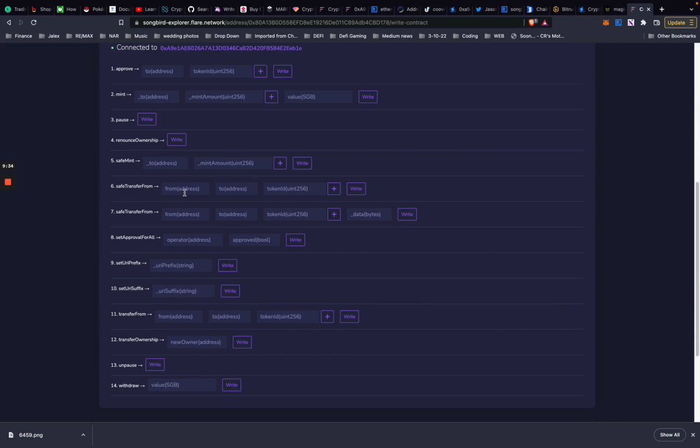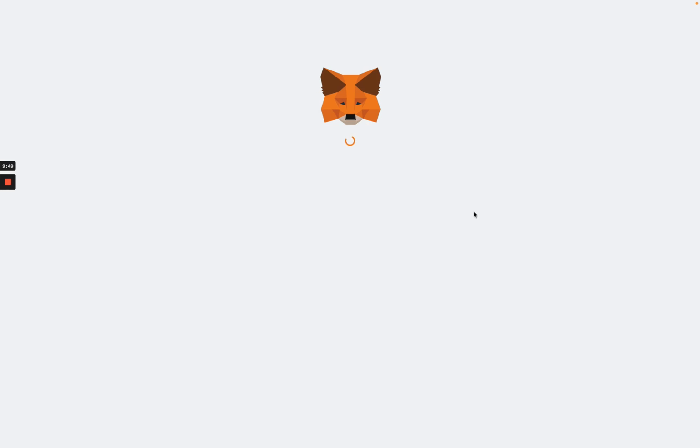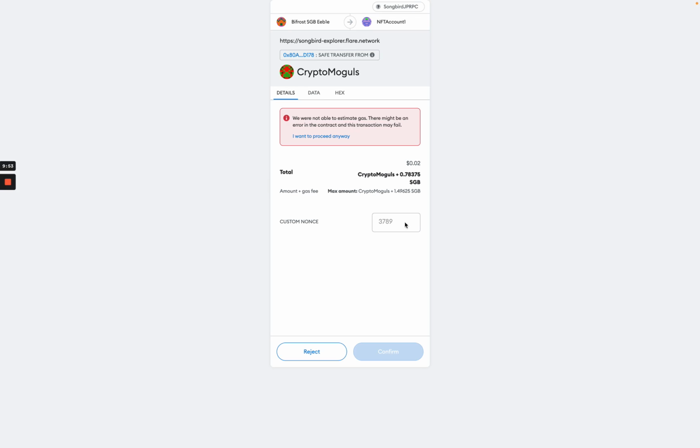If you put the from address here, the address you want to transfer it to here, and then the token ID. Let's say I wanted to transfer that one I just minted. I don't know what the number was. I forget already. That's how you would do it. You would write that transaction. If that's a token I have, it would not say we're not able to estimate gas. This is because I don't own that token. I can't transfer a token I don't own.